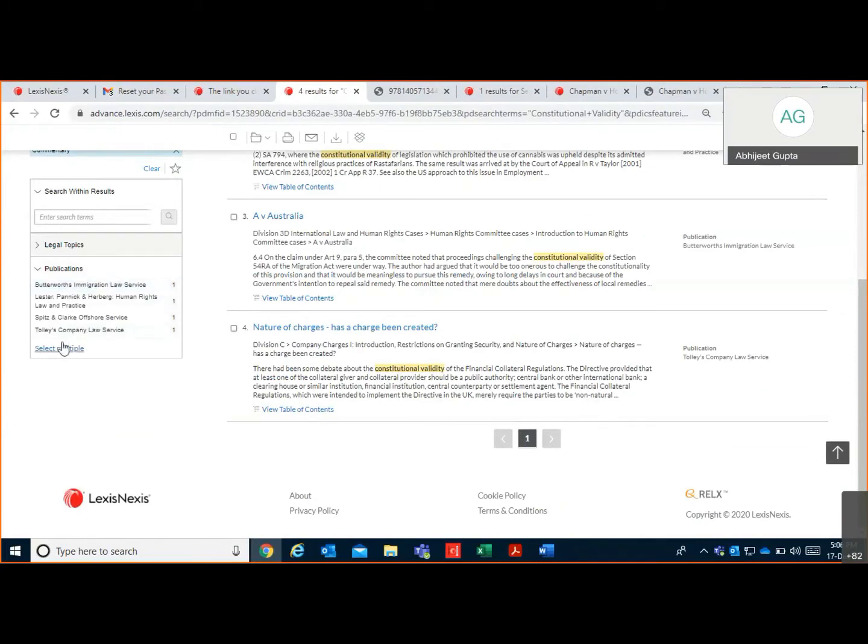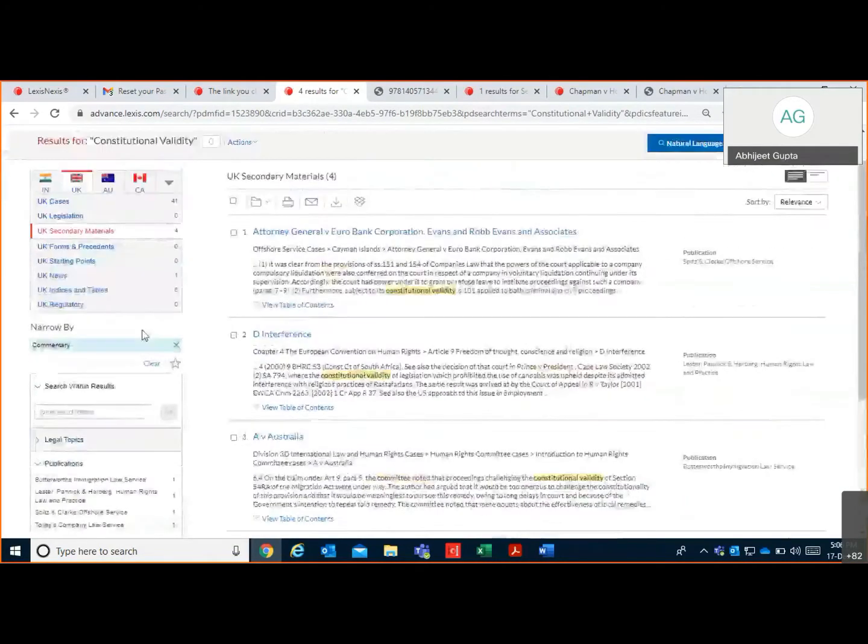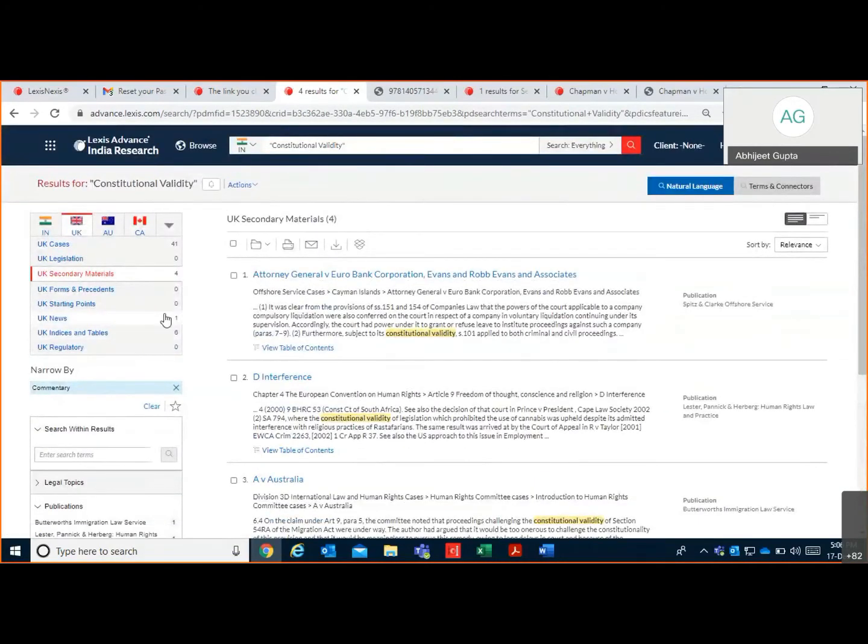When you click publication, these are a few commentaries. Let's say Butterworths Immigration Law, Lester Pannick, Herzberg, Human Rights Law, Simon Clark, Offshore Services, and Tolley's Company Law Service. So these are the few commentaries available on this particular topic, constitutional validity, right?